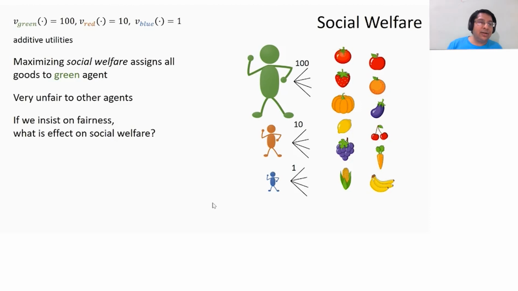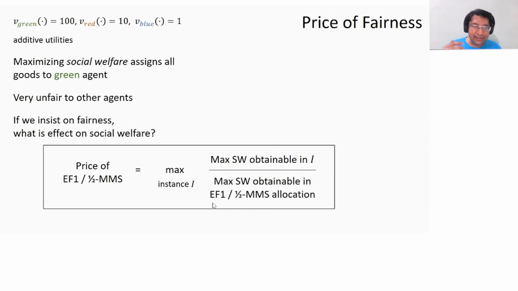So as we said, the social welfare may be unfair to agents. So if we insist on fairness, we want to understand what the effect on social welfare is. In particular, the way we do this is that we look at this ratio.